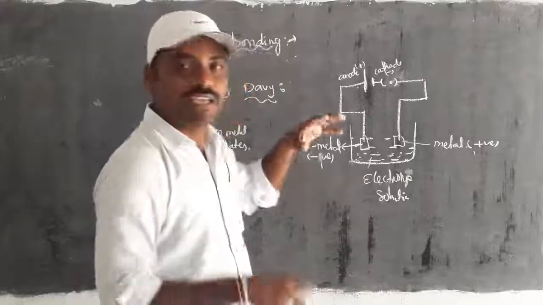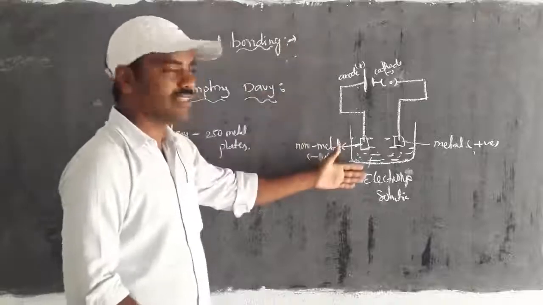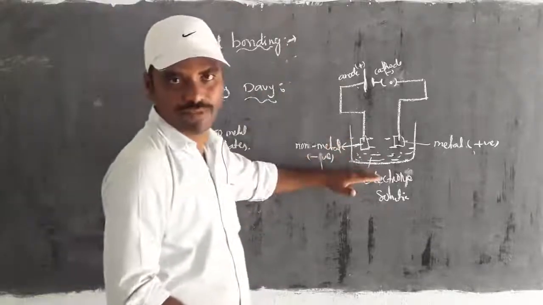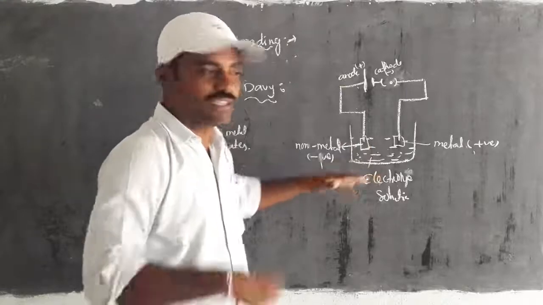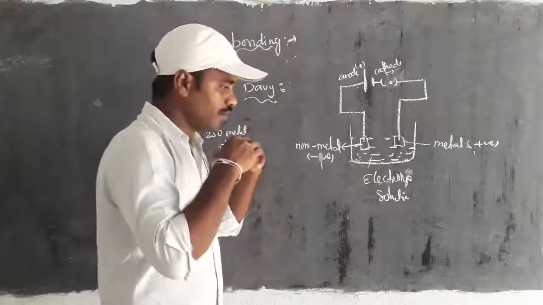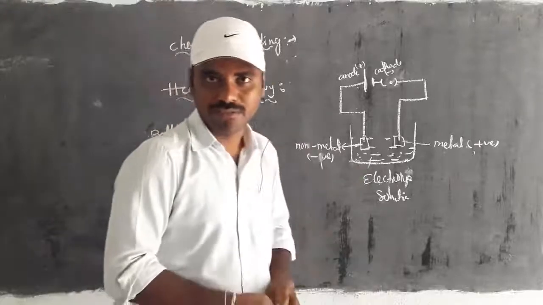This was initially observed by Davy. Not exactly like this; he designed it with 250 plates in the same way as what we discussed now, right? Then we have to take the explanation of the real concept of chemical bonding, right?